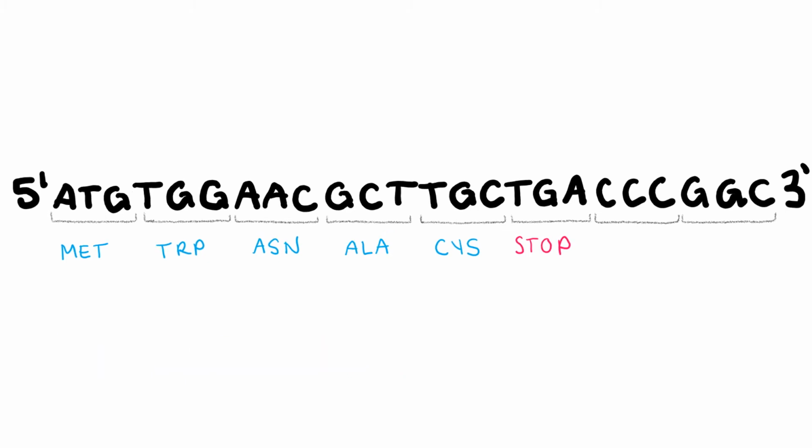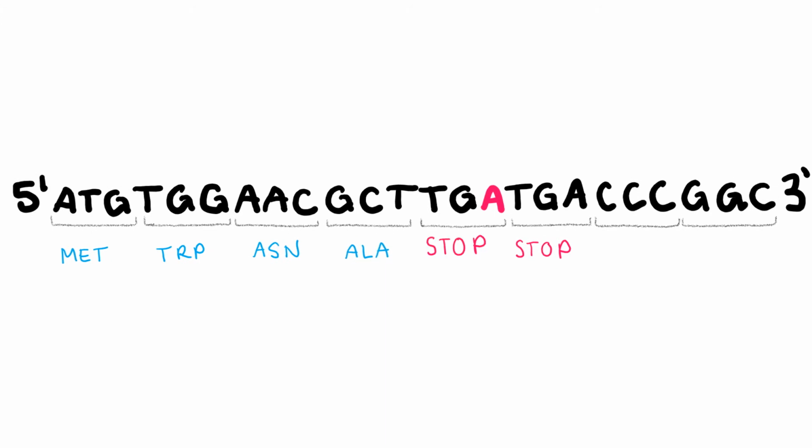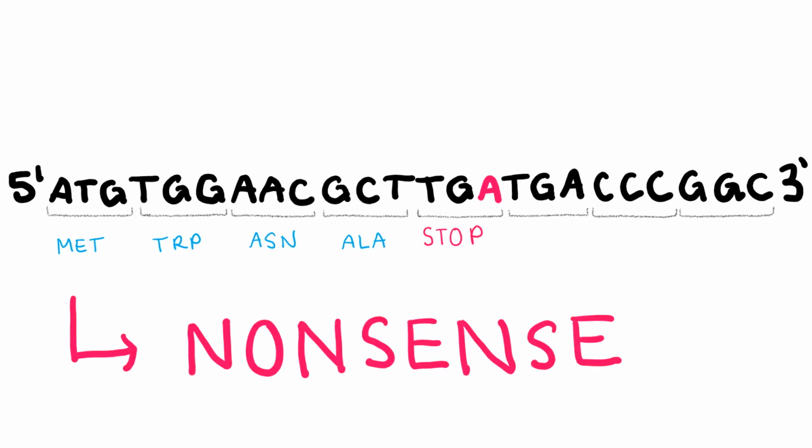Let's go back to our original sequence. What if this time we had a transversion? In this case, we have an A replacing a C. This results in a stop codon being formed instead of cysteine. This means we truncated our sequence too early. When this happens, it is known as nonsense. This is because a codon that codes for an amino acid is changed into a stop codon.